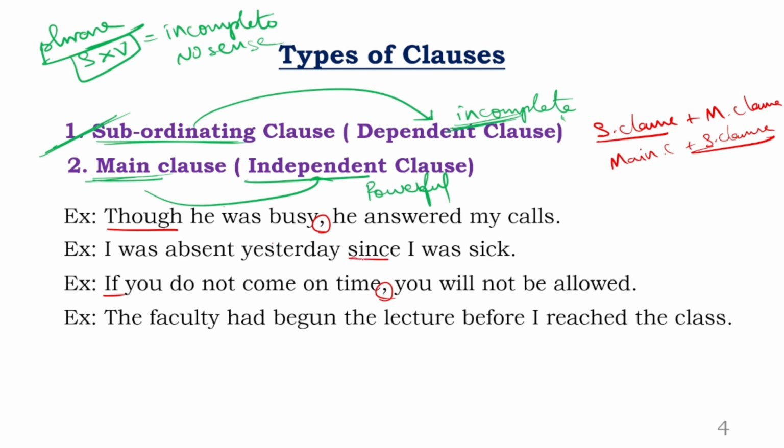But when it comes to the second statement, look at this. The subordinating conjunction is in the middle. The second part is nothing but subordinating clause. The first part is main clause. Okay, there is no comma here. You should not put a punctuation mark in between these two clauses. Again, coming to the third one, subordinating conjunction, there should be a comma, and coming to that, we have a main clause. But again, coming to the fourth one, the subordinating conjunction is in the middle. There is no punctuation. So only when the subordinating conjunction comes in the beginning of the statement, you should place a comma immediately after that clause.